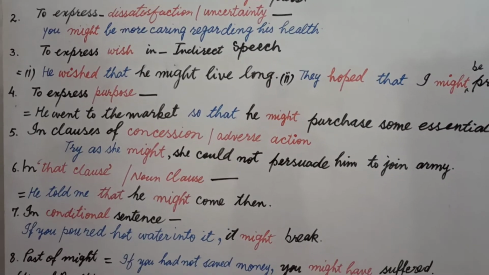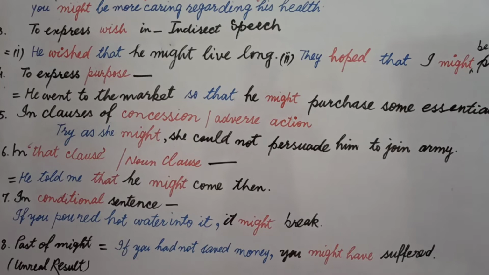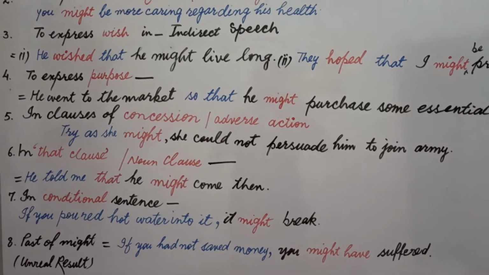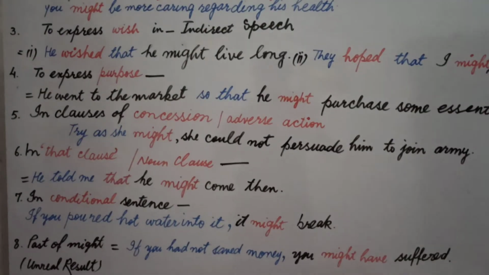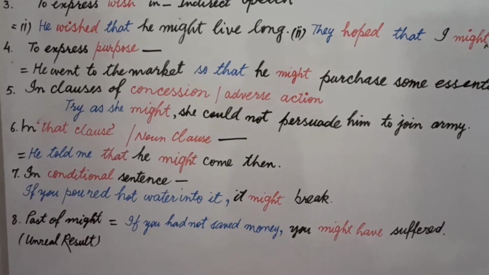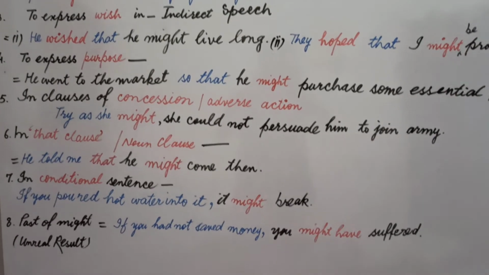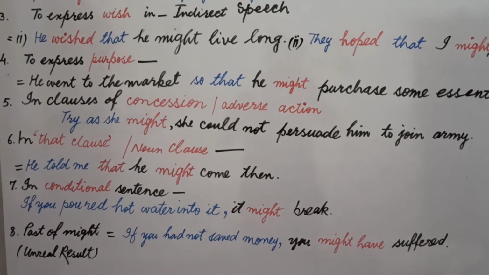In conditional sentence, students, you know the rule. If you poured hot water into it, it might break. Generally students know, if we use second form, we use would in place of will, should in place of shall, but students, if we have chances and probability, we use might in place of may.